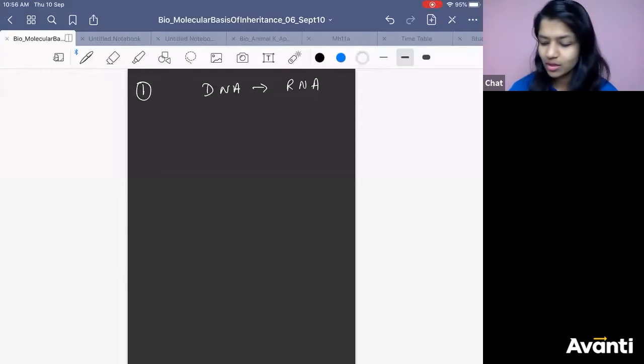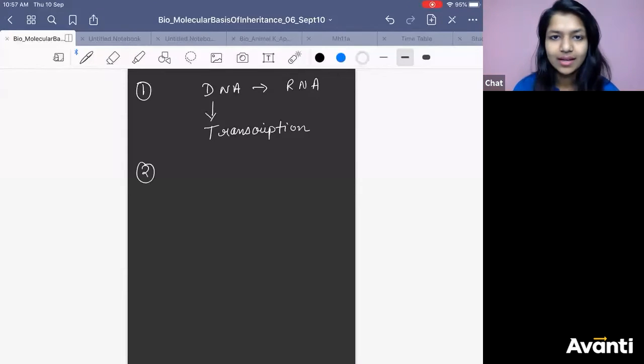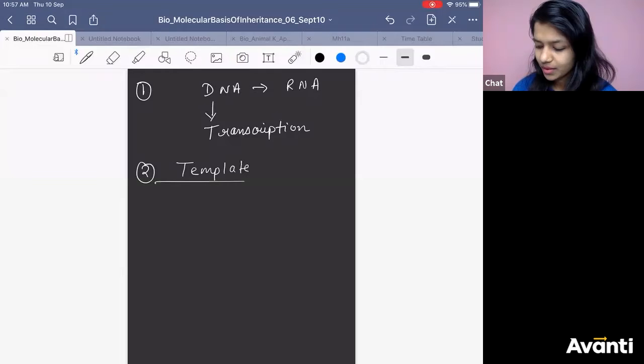DNA to RNA is what? Transcription process, right? Yes. Now, what is the template strand for transcription? Which strand of DNA is the template strand for transcription? Quickly. 3' to 5', right? Very good.